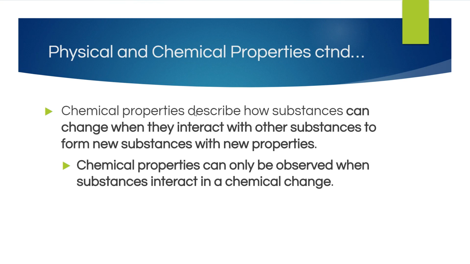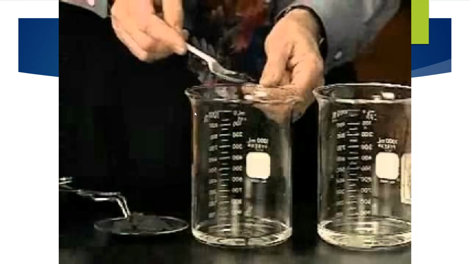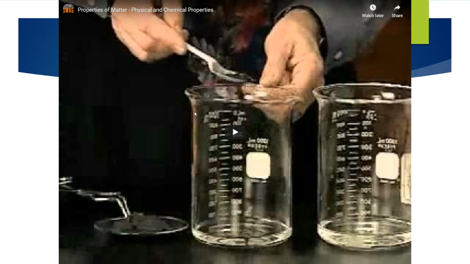Chemical properties can only be observed when substances interact in a chemical change. That's an important point to note: chemical properties can only be observed when substances interact in a chemical change. I'll have you watch this video, then come back to this slideshow video.